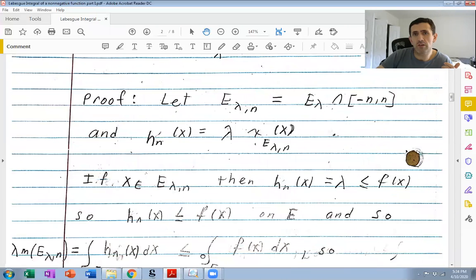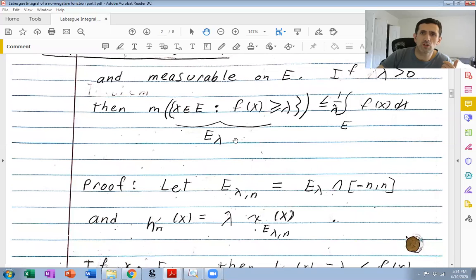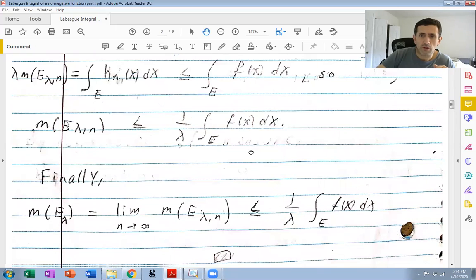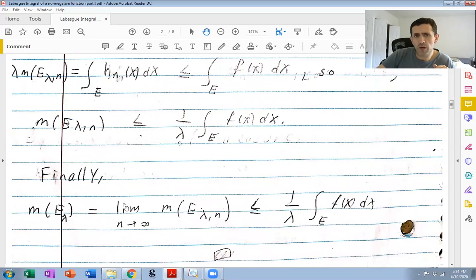I should mention E lambda is clearly measurable because f is measurable. So this set here is measurable. Okay. So by continuity of measure, the measure that we want is this limit, but for each n, we have this upper bound. So certainly the limit has to satisfy the same upper bound.